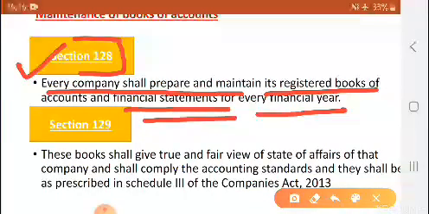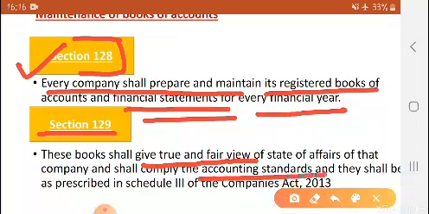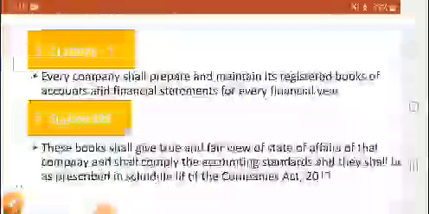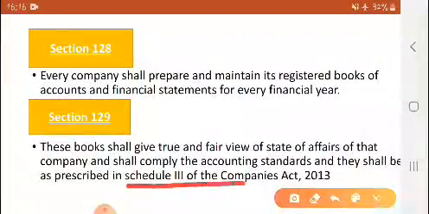and they also have to maintain financial statements. Okay, what does section 129 say? See, 129 says that whatever books the company is maintaining, they shall give a true and fair view of the state of affairs, and they shall also comply with the accounting standards, and they shall be as prescribed in Schedule 3 of the Companies Act 2013.